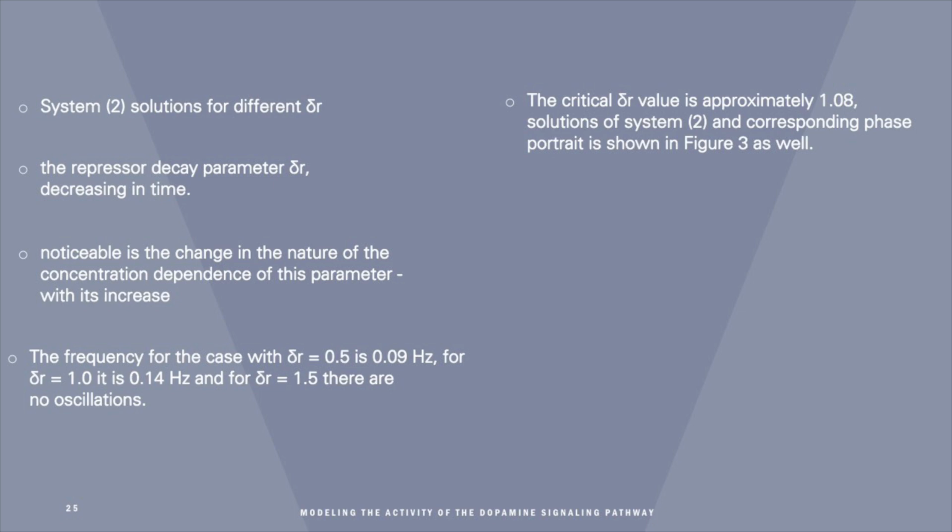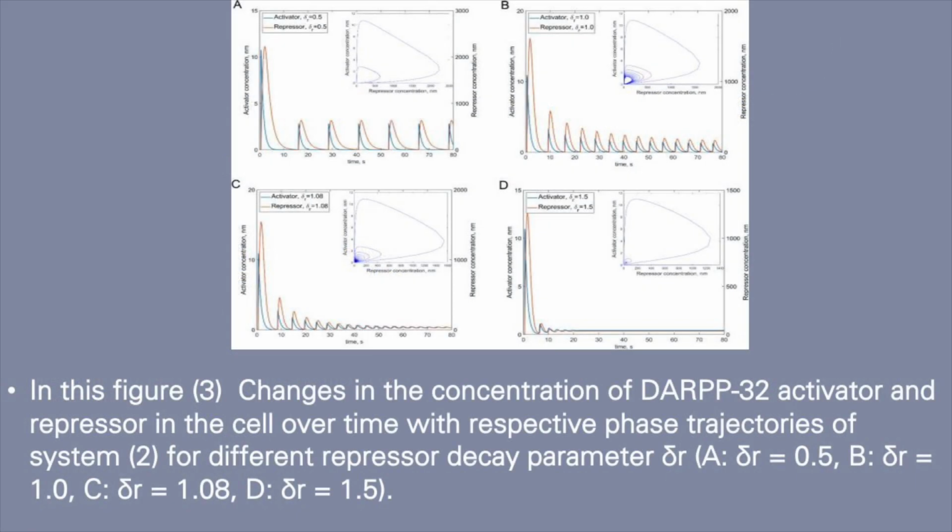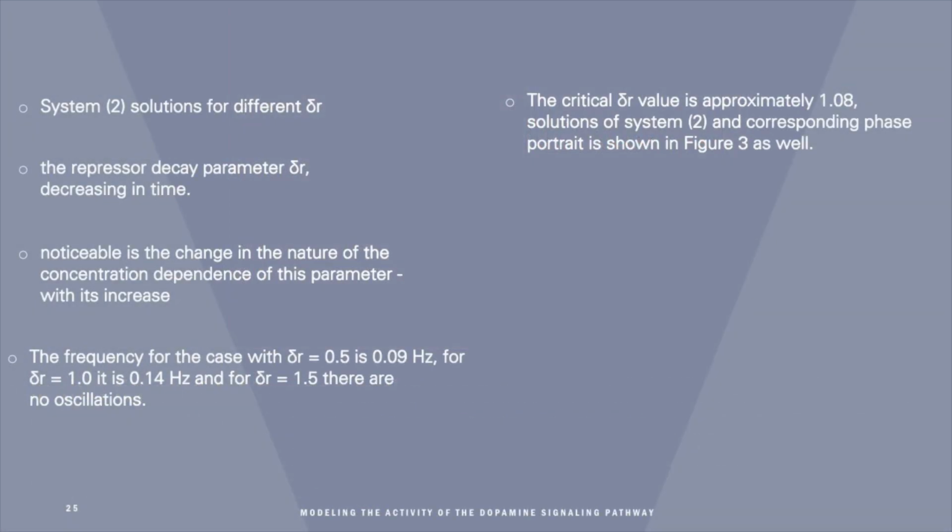DARPP32 over time. These signals show the trajectories of the solution in phase space, which indicate the stability of solutions of system 2. The obtained data allow us to say that, with an increase in the parameter delta R, corresponding to the degradation of the repressor, the system tends to asymptotic stability.